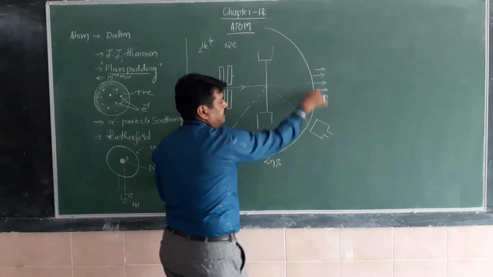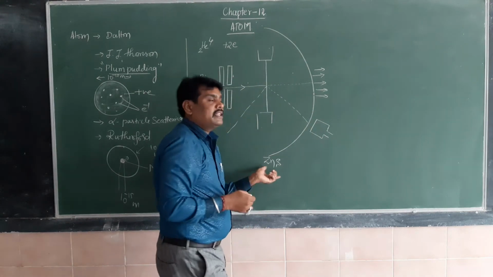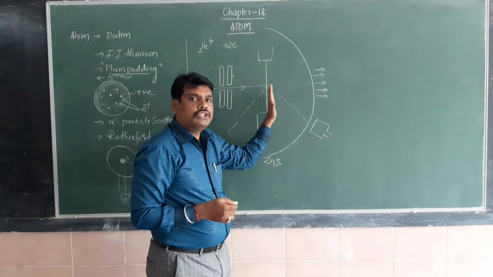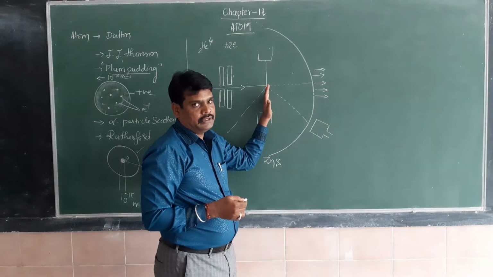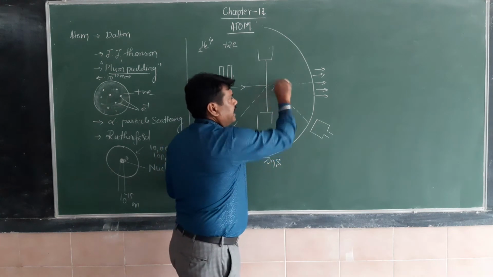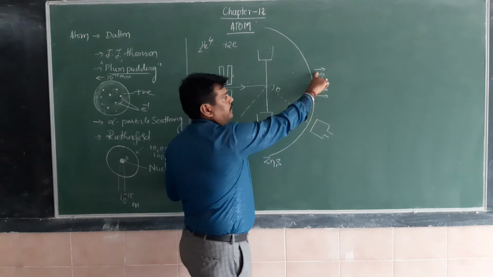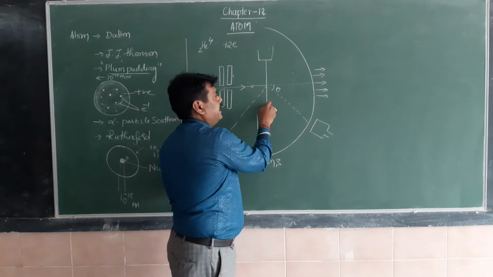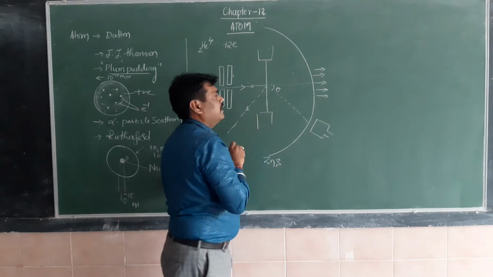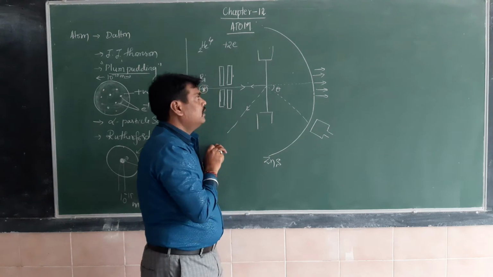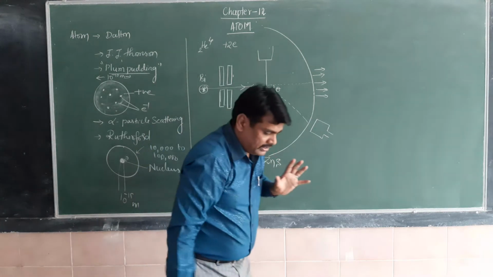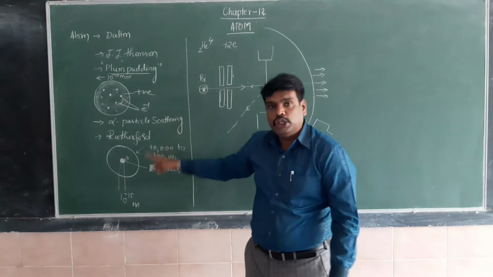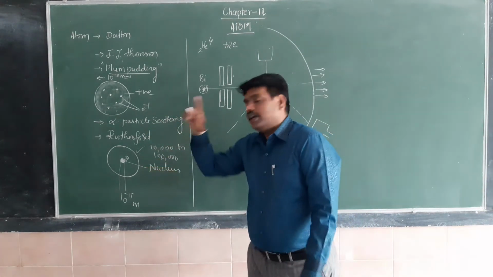So this is a scale arrangement, exactly a circular scale arrangement with the gold leaf or gold sheet at the center. Isn't it? So this is the scattering angle theta. Here 0 degrees, here 180 degrees, and this is the 90 degree position. So this is the greater than 90 degree position of scattering angle. So these experimental results helped to modify J.J. Thomson's atomic model into the nuclear atomic model.